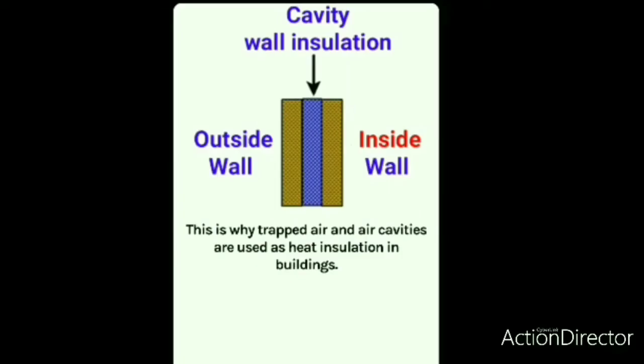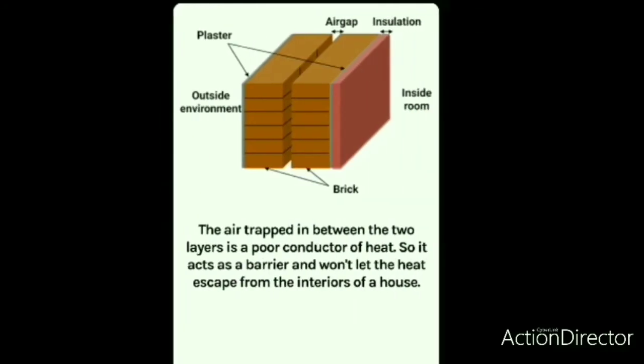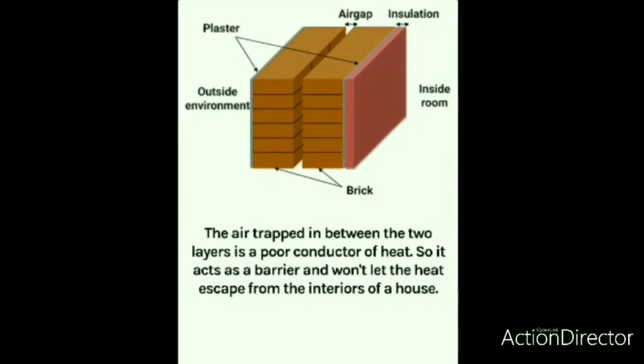Next we will learn that it is possible to construct buildings that are not affected much by heat and cold outside. This can be done by constructing the outer walls of a building so that they have a trapped layer of air. One way of doing this is to use hollow bricks, which are available these days. Air is a poor conductor, we know that. So it will be trapped between the hollow brick layers so that it acts as a barrier and won't let the heat escape from the interiors of the house.